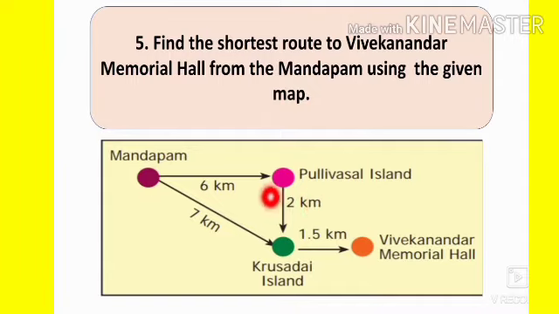So for that, first let us find the distance between Mandapam and Vivekananda Memorial Hall in the two possible ways.